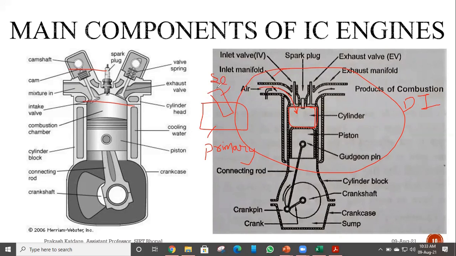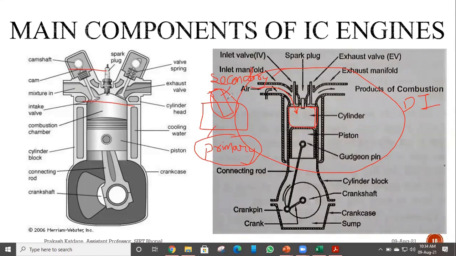That is, in this particular chamber, the combustion will be initiated in a small part, and whatever main combustion of fuel takes place, it will take place in the primary chamber. We will discuss it in detail in our third unit, combustion in CI engines.